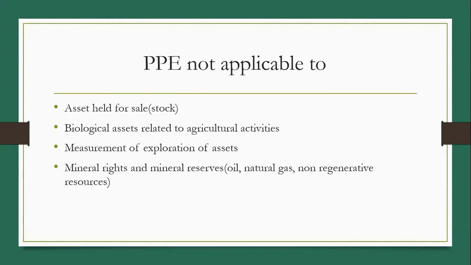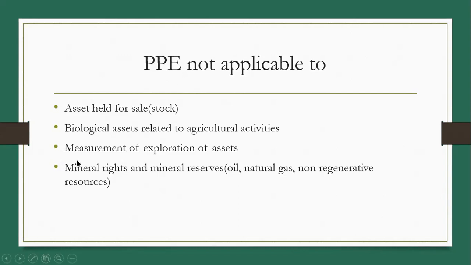Next is biological assets related to agricultural activities. There are certain exceptions, but any asset related to agricultural activities is not covered under PPE. No doubt it is a fixed asset, but this accounting standard does not provide guidelines for such biological assets.